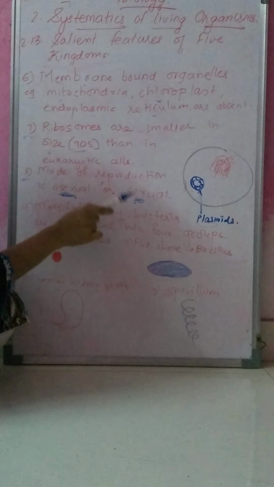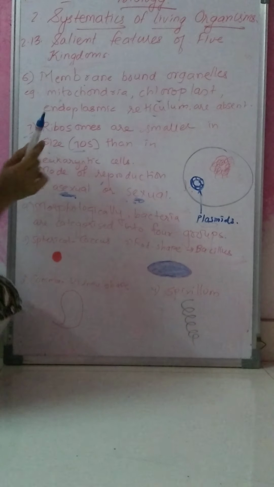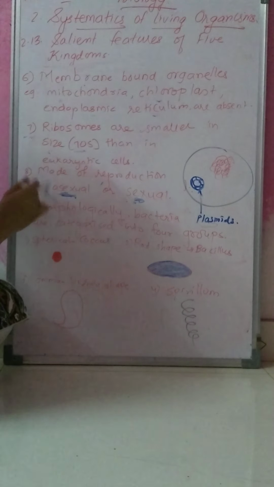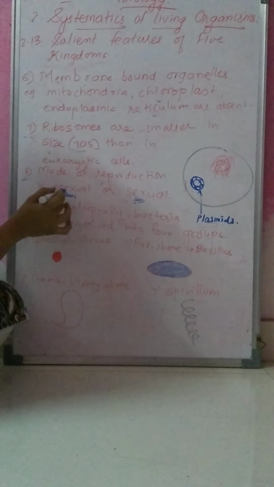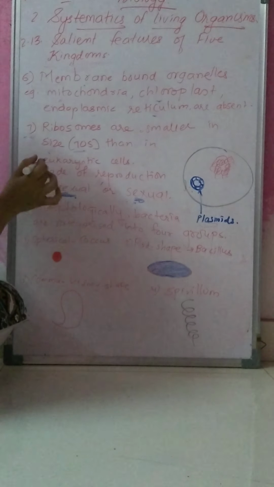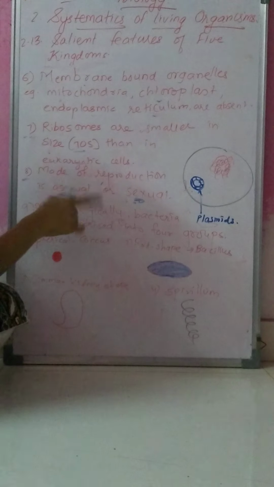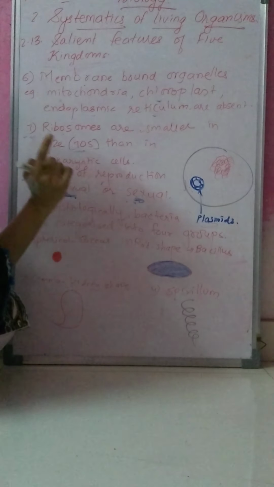So the mode of reproduction may be either asexual or sexual, but the majority are asexual, by binary fission or budding, and sexual reproduction takes place by conjugation.